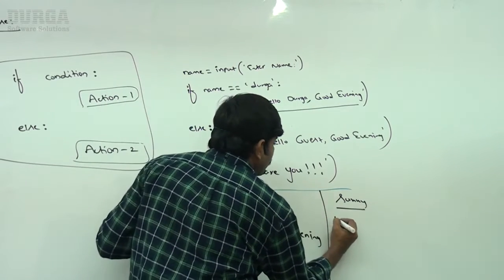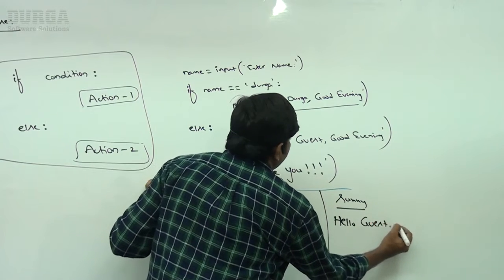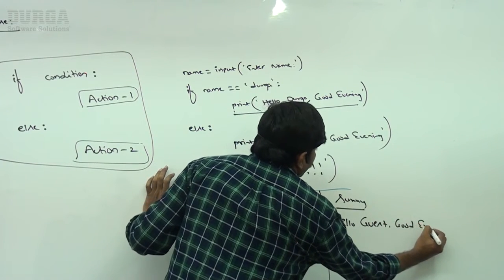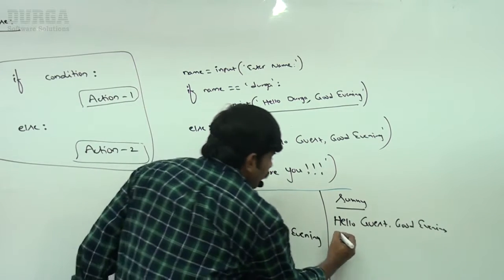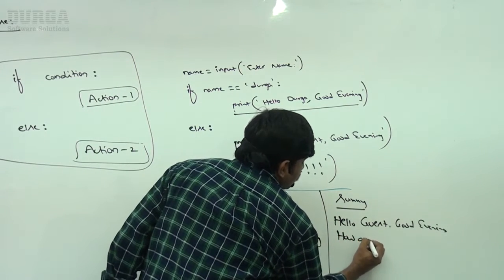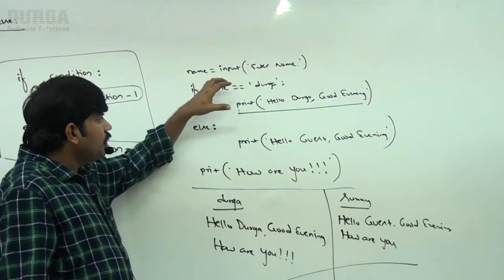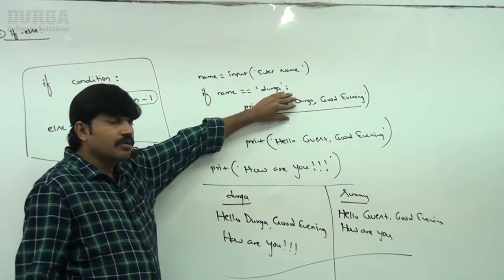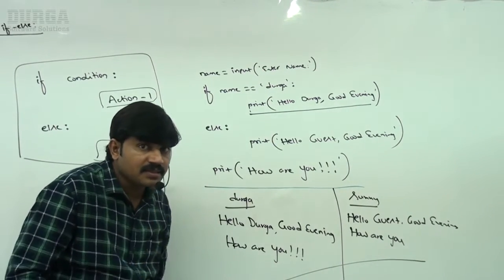Now else, sir: hello guest, good evening, and then how are you? Like this, right? Perfect. So if the condition is satisfied, execute the if part. If the condition fails, execute the else part. This syntax is nothing but what?